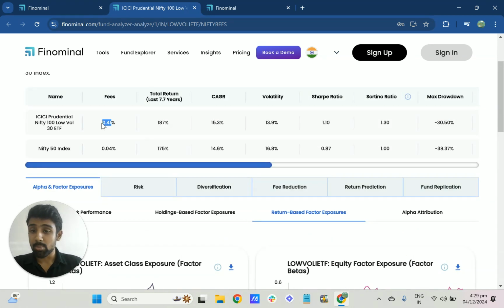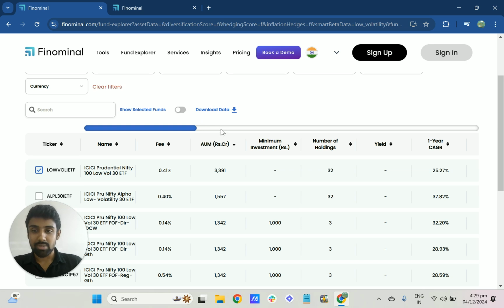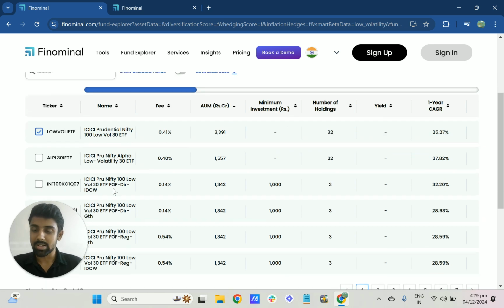I think in this case, you're paying 0.41% to the index fund manager, which is managing the Nifty 100 Low Volatility 30 index fund. So now that we know what kind of characteristics are in the fund, we are pretty much sure that we expect the fund to do what it's supposed to do, right? To show low volatile characteristics, which we have confirmed using the return-based factor exposure analysis.